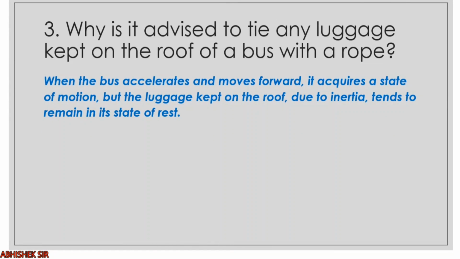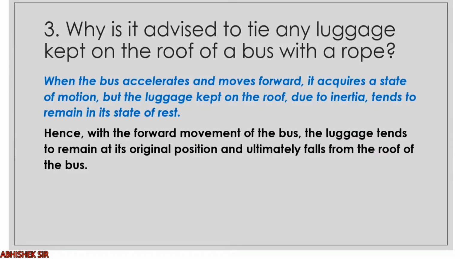When the bus accelerates and moves forward, it acquires a state of motion. Remember, the bus acquires the state of motion. But the luggage kept on the roof, due to inertia, will try to remain in the state of rest only. So with the forward movement, the luggage tends to remain at its original position and ultimately it will fall from the roof and thus it may injure us also.